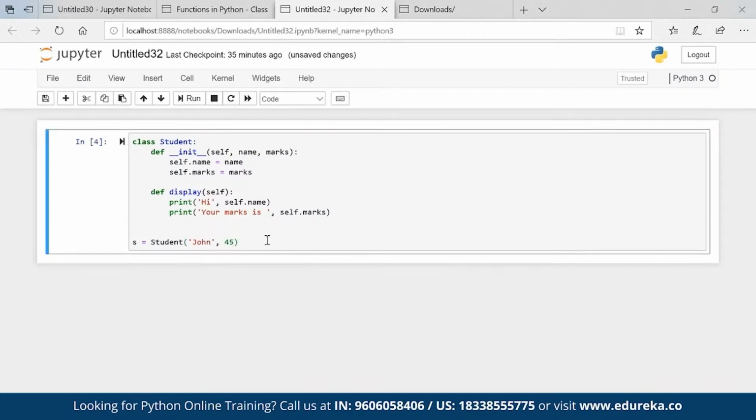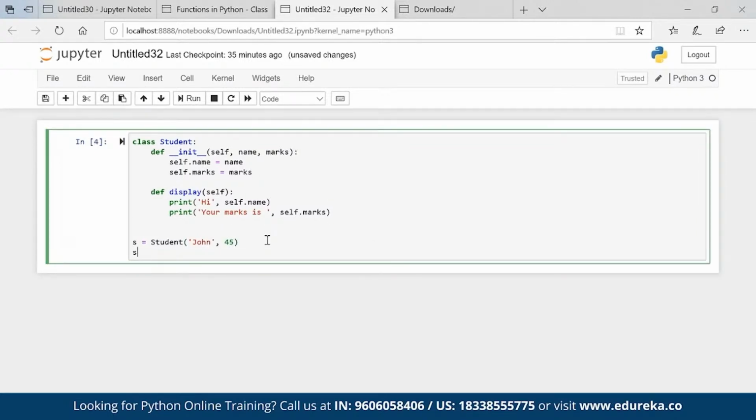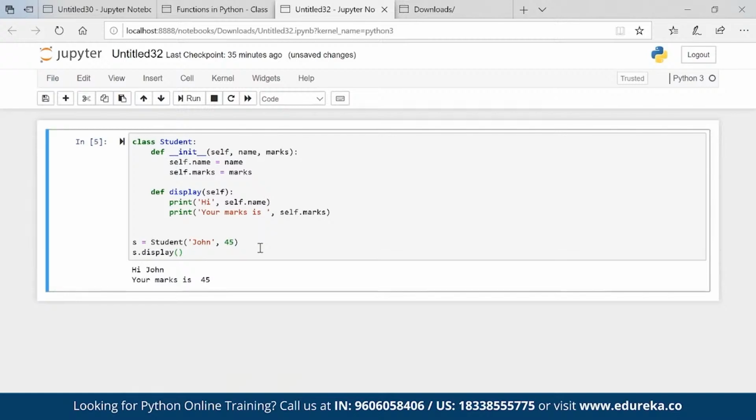So an object is created which is s, and this object will have this function as well, because I created an object s with a class student, so all the features which we have in this class will go to this object as well. So s.display is the feature, right? If I execute, it will bring me the marks.